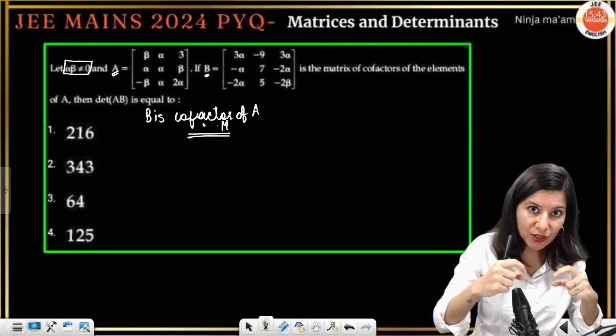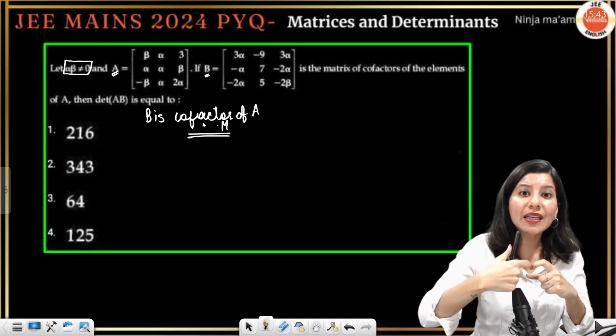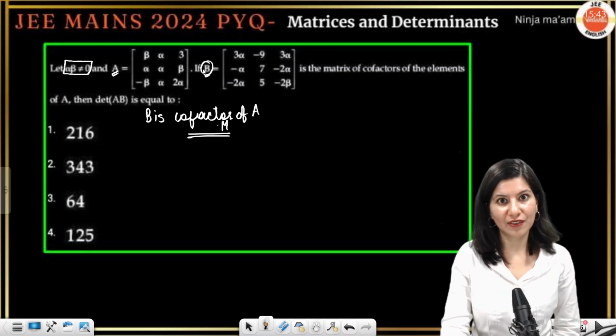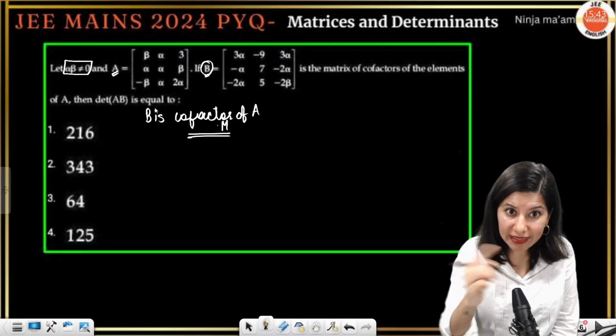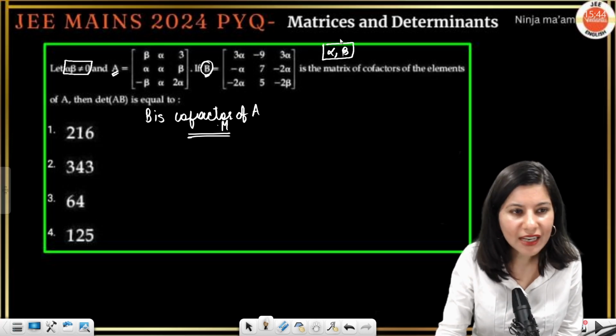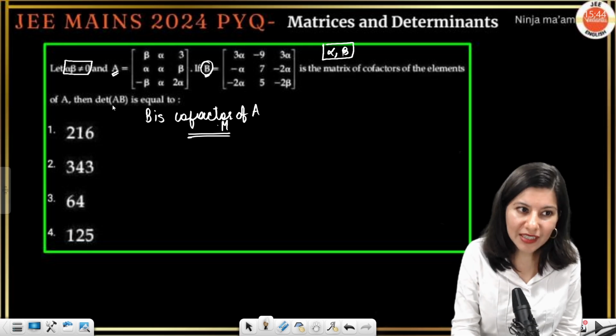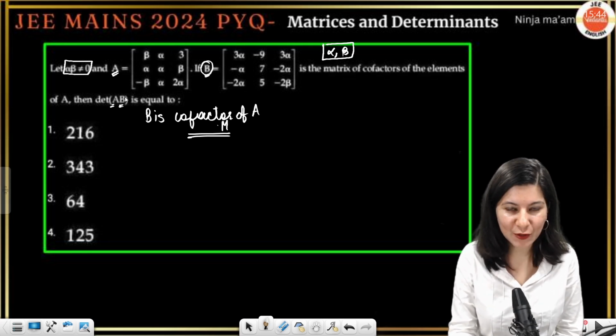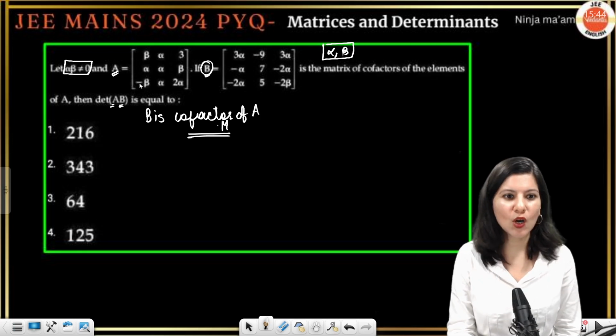We can compare the calculated cofactor matrix with the given cofactor matrix of A, and this way we will extract the values of alpha and beta. Once we get alpha and beta, just tell me, determinant A and determinant B calculation are both very easy. Yes or no?